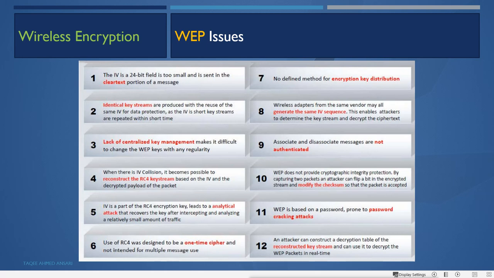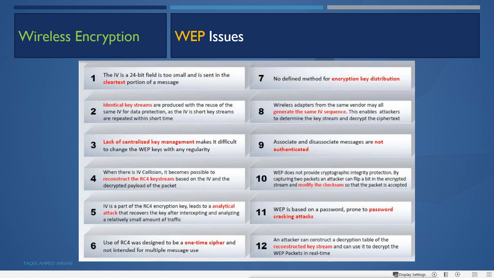Then there is no defined method for encryption key distribution. So the key distribution is also not encrypted. Wireless adapters from the same vendor may all generate the same IV sequence, and this enables an attacker to determine the key stream and decrypt the cipher text. Then associate and deassociate messages are not authenticated. Then WEP does not provide cryptographic integrity protection. By capturing two packets, an attacker can flip a bit in the encrypted stream and modify the checksum so that the packet is accepted. And WEP is based on a password, prone to password cracking attacks.